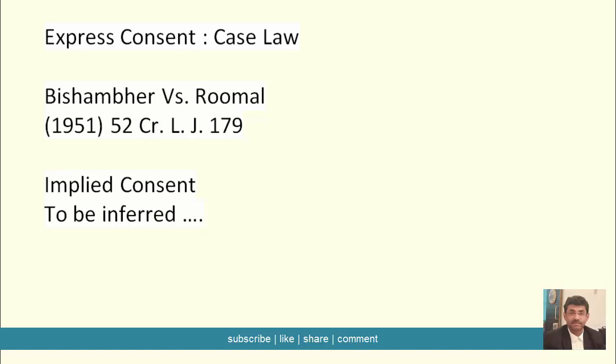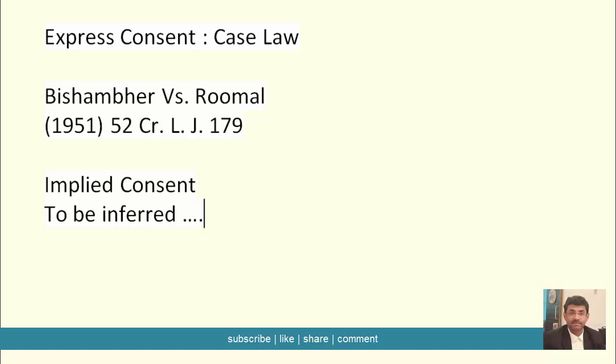For example, when a man takes part in a lawful game like say football or hockey or cricket or boxing, then it is obvious that by participation in the game, the man has given his implied consent to the infliction of a certain amount of bodily injury upon him, which is implicit in the game.